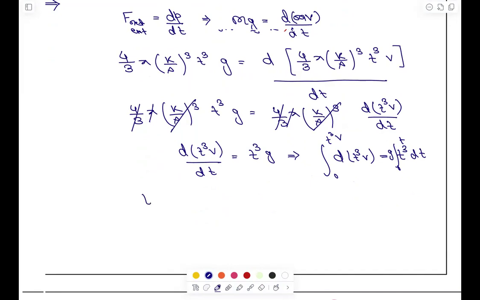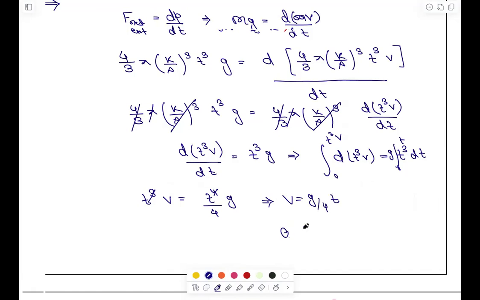So similarly you will have t cube v will be t4 by 4 into g. So t cube and t4 cancel out. Obviously you know that t not tending to 0, right? So v will be simply g by 4 into t.